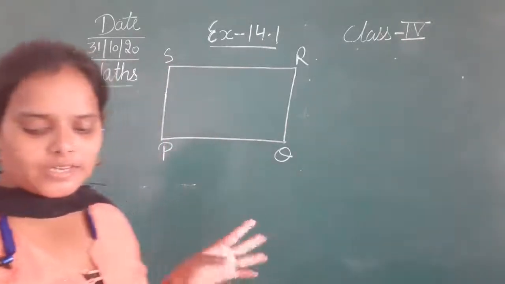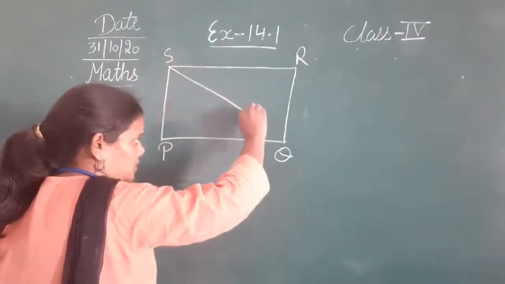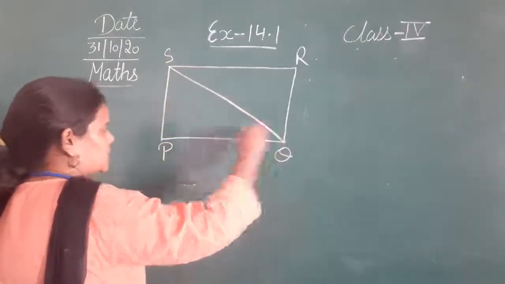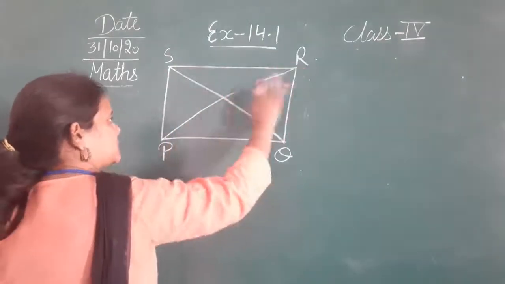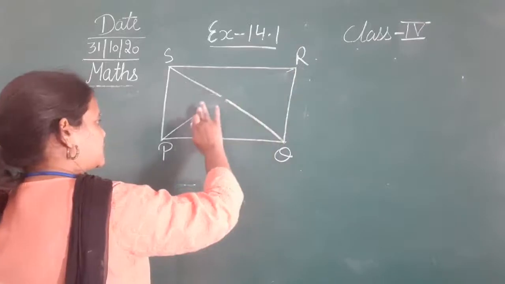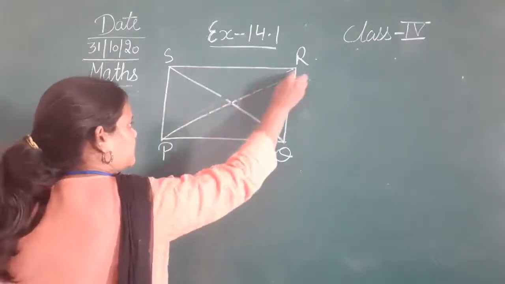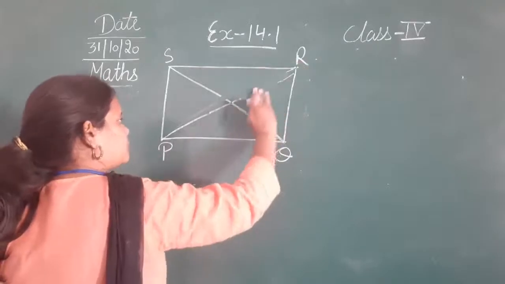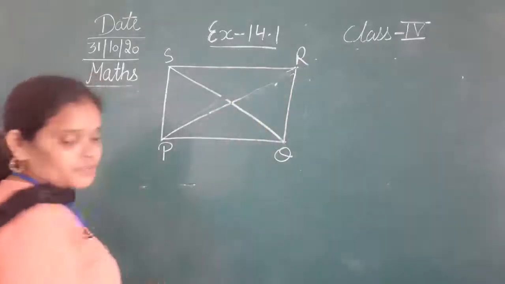तो इसमें देखिए ये rectangle बना है, इसके अंदर ये दो diagonals भी बने हुए. So these are the two diagonals. Diagonals क्या होते हैं? जो two opposite vertices होते हैं उनके points को meet करते जो line होती है that is known as diagonal. तो बेटा आपको ये figures draw करनी है अपनी copy में. Just make sure that all of you must draw this in your notebook, but you have to draw with the help of scale.